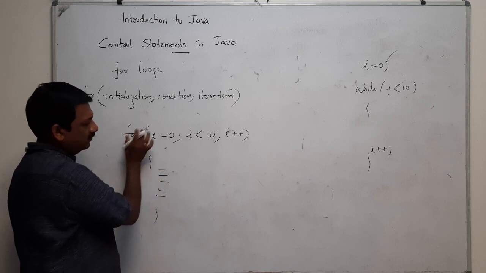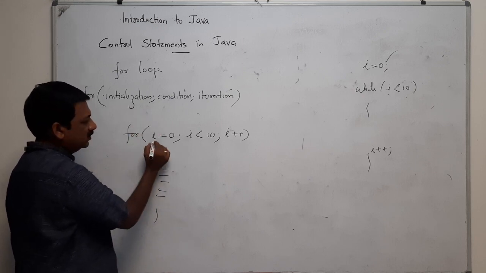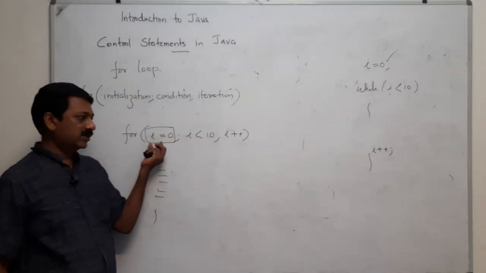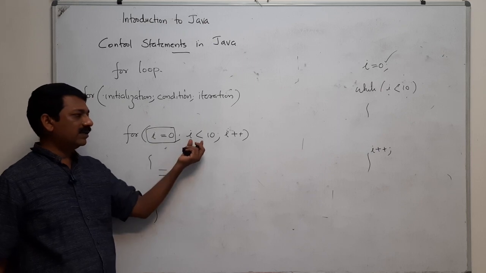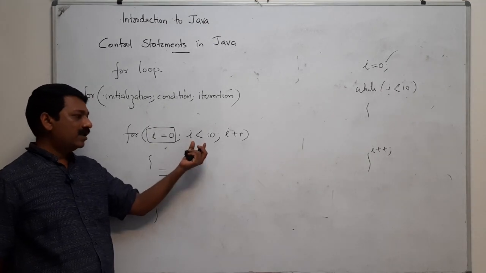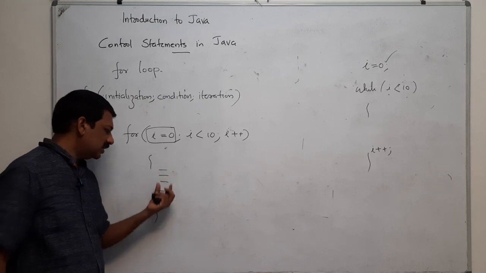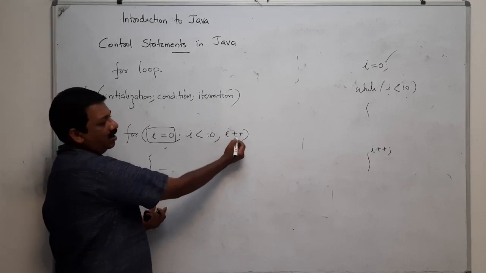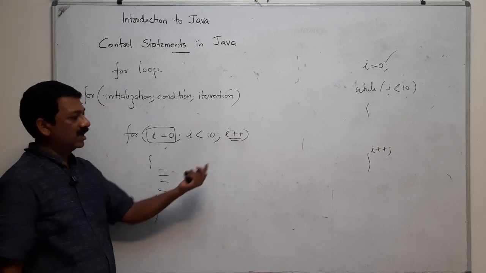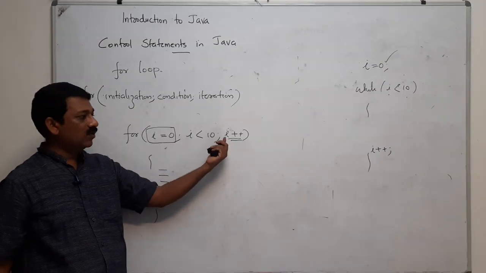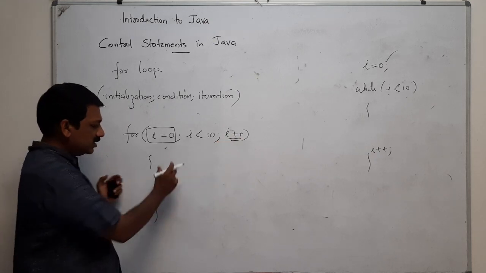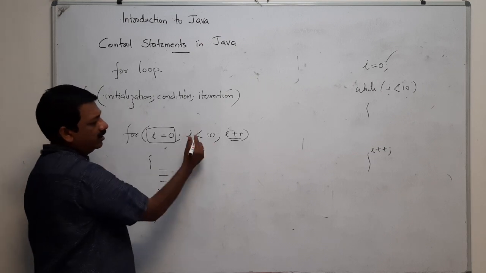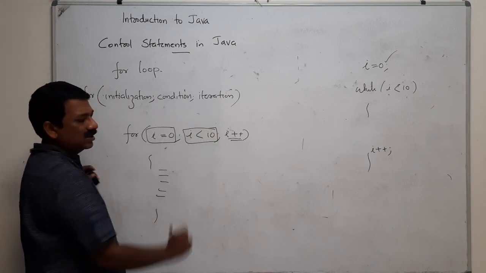That means initially when this for loop is executed, this is the initialization section, and those statements are executed. After that it checks whether this condition is satisfied, and if it is, it executes this set of statements. After the last statement, this is the iteration section, where we include i++. That means after doing this, it updates this value, and again it comes back and checks whether the condition is true.